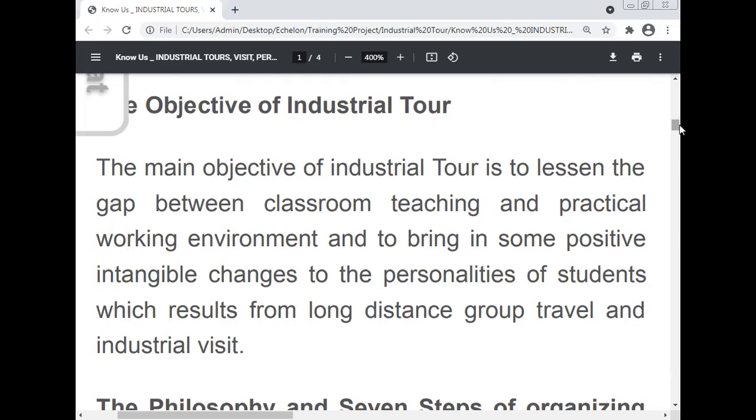This is the main objective of the industrial tour or the visit: to lessen the gap between the classroom teaching and the practical working environment. And it must remain mandatory for any BTech student, MTech student, and PhD student to take the industrial tour or the industrial visit.